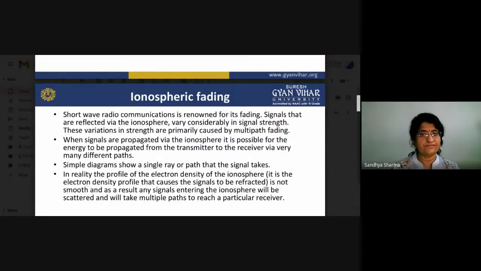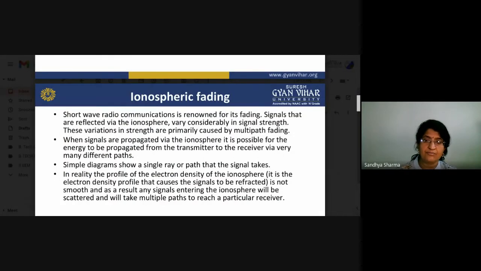Now ionospheric fading. Shortwave radio communication is renowned for its fading. Signals that are reflected via the ionosphere vary considerably in signal strength. These variations in strength are primarily caused by multipath fading. When signals are propagated via the atmosphere, it is possible for the energy to be propagated from the transmitter to the receiver via very many different paths. So again, many paths are followed by the signal.